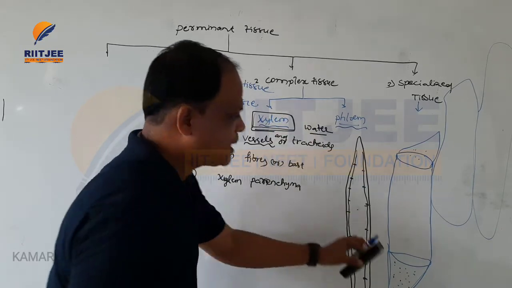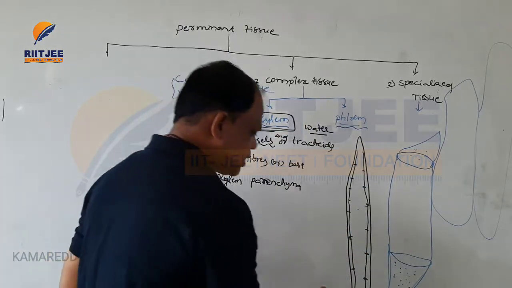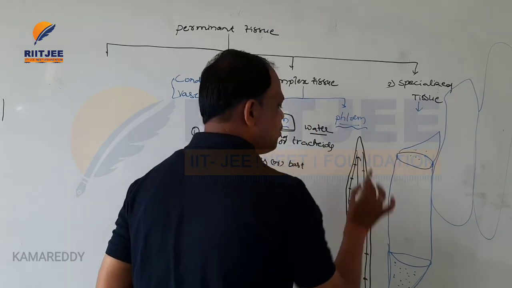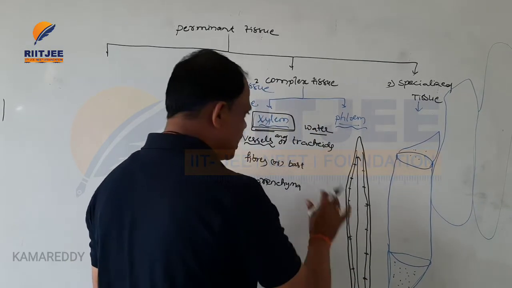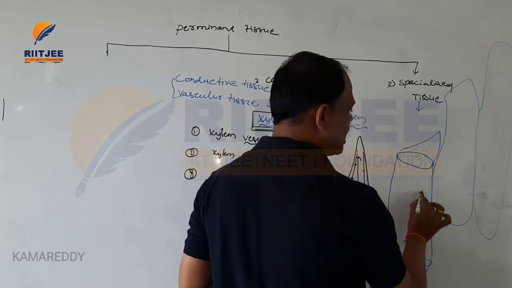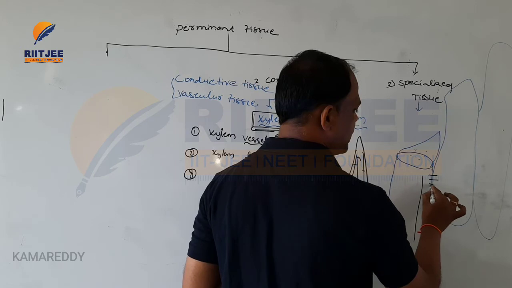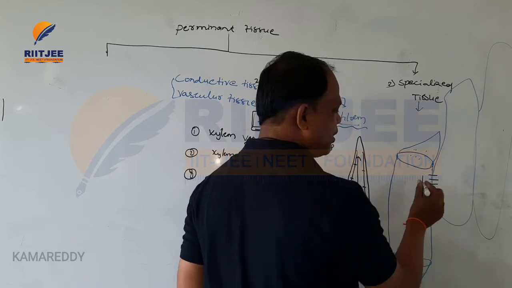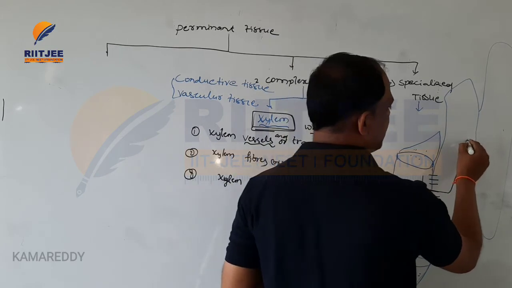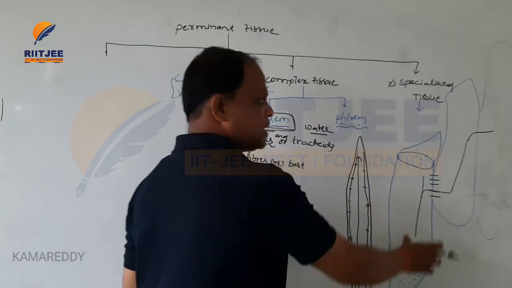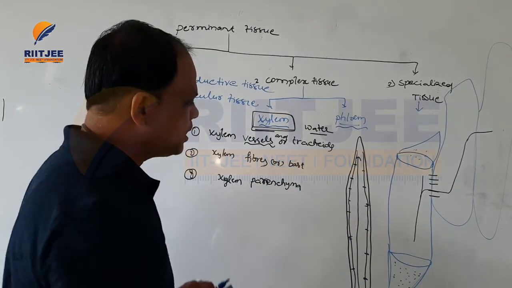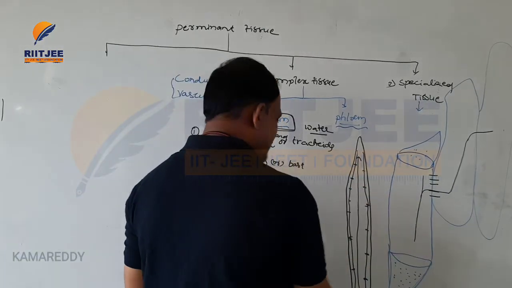With the help of vessels and tracheids, water and ions move upward. In the case of tracheids, the water and ions move through the pits. With the help of these pits the water moves inside, and then through further pits. This is the way water and ions move through the xylem.